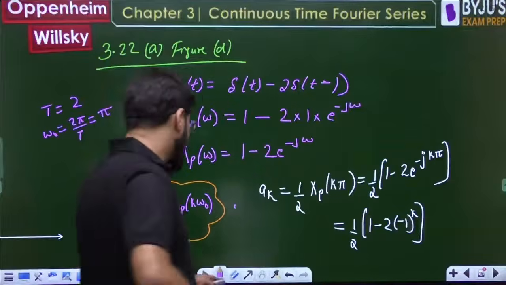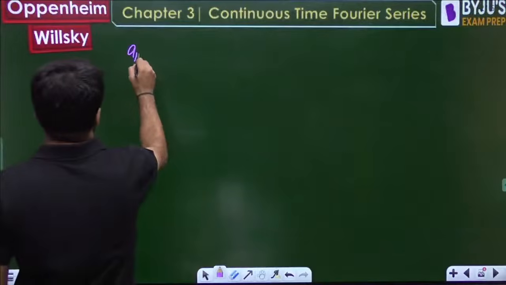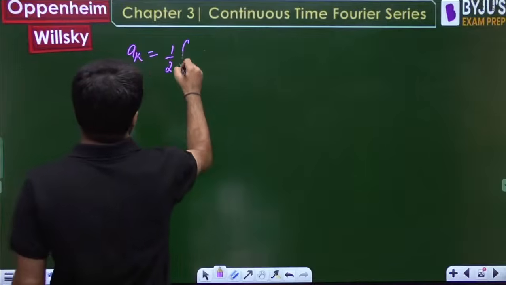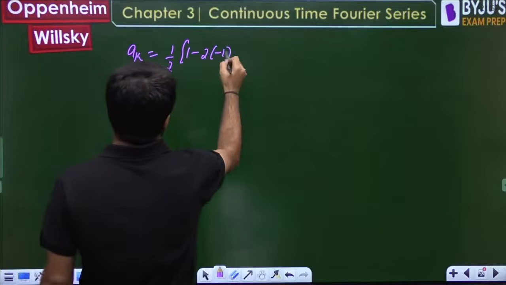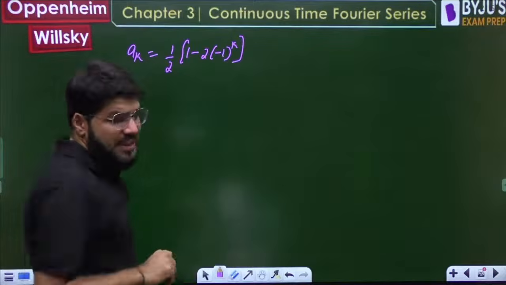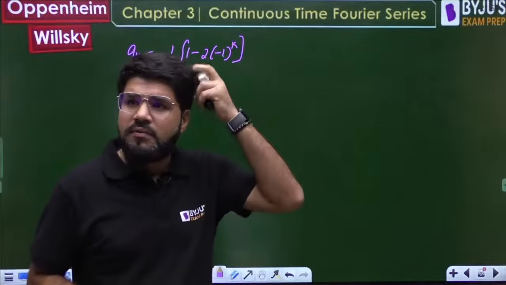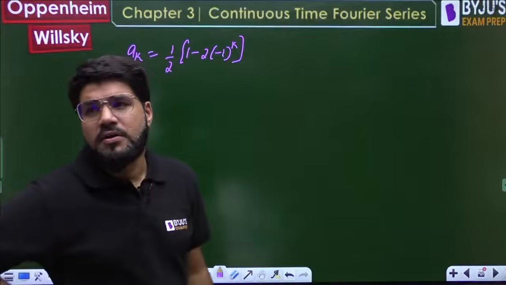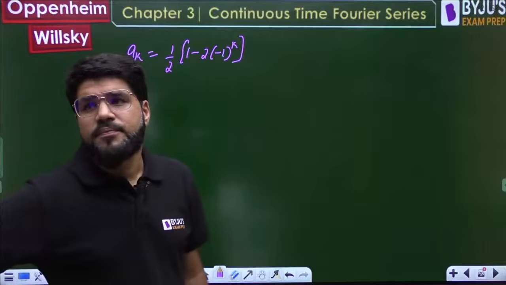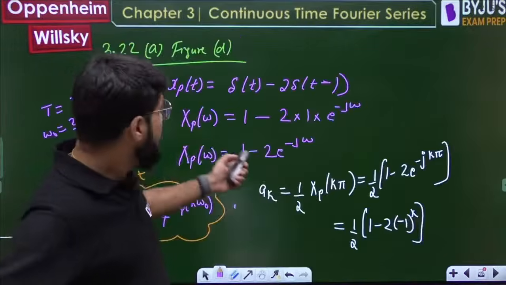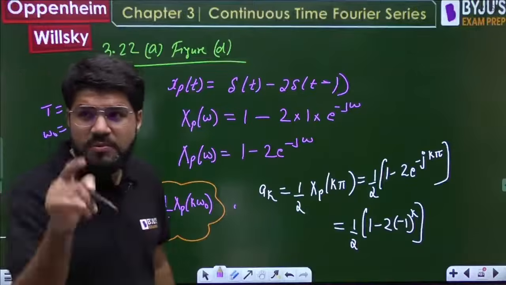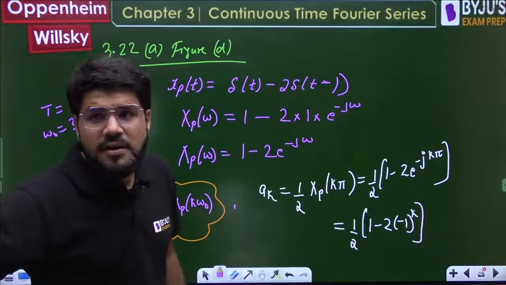Now you can separate this also if you want. The Fourier series coefficient obtained is 1 by 2, 1 minus 2, minus 1 to the power k. Now it depends whether k is even or odd. Check your expression, Anantavant. Is it matching what is here or not? Just check it once. I'm not able to clearly read what you have written.